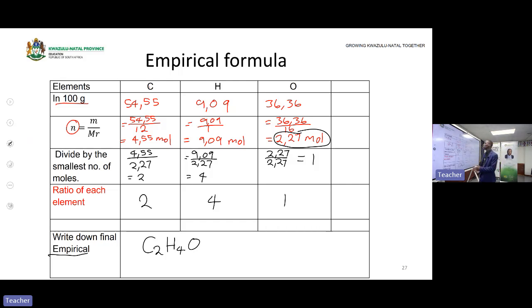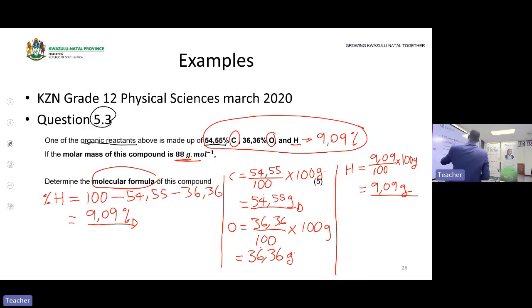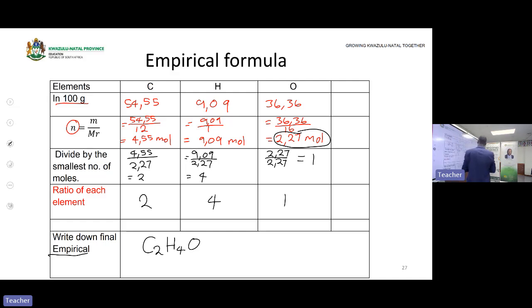But the question was not asking us for the empirical formula. It's looking for the molecular formula. So let us move from the empirical formula to the molecular formula. Firstly, you need to find the molar mass of the empirical formula. So that is the molar mass of C2H4O. That is the empirical formula.